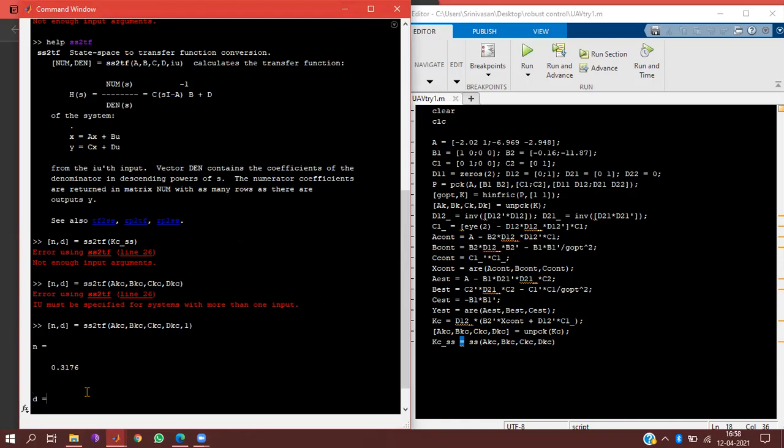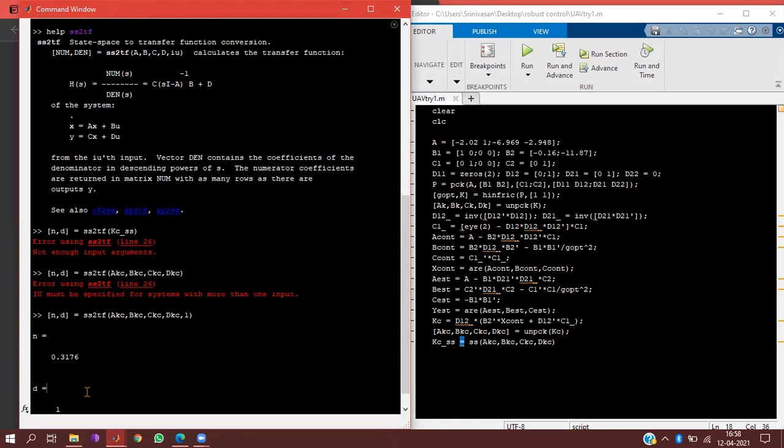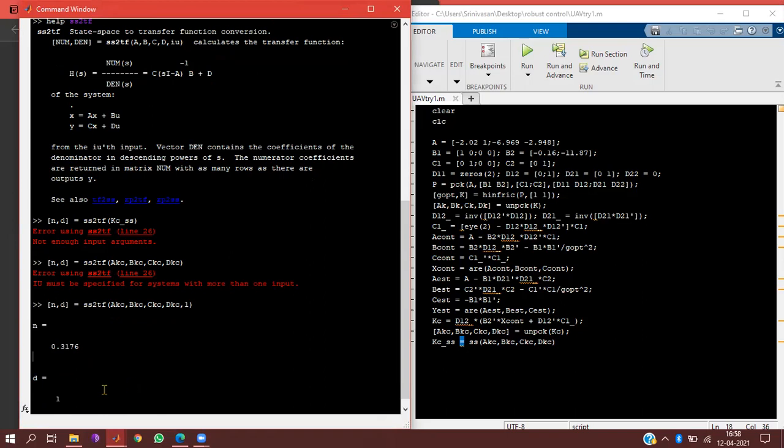Can you do one thing? Can you put this value for the controller and see what's the output coming in the feedback loop? Just visualize. You have an error detector. From the error detector, you have a controller. So instead of the controller, you give 0.3176. And that is connected to the plant, and from the plant output, you give a unity feedback back to the error detector with negative feedback.